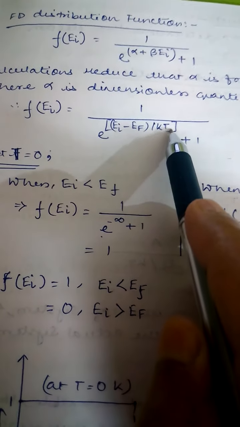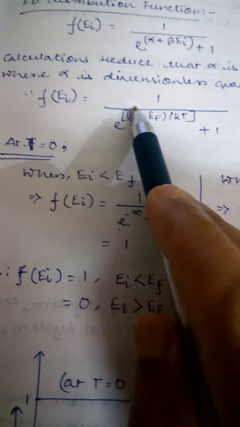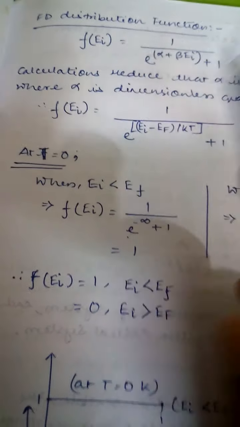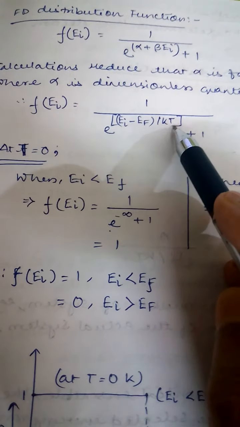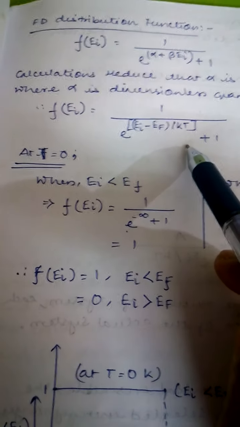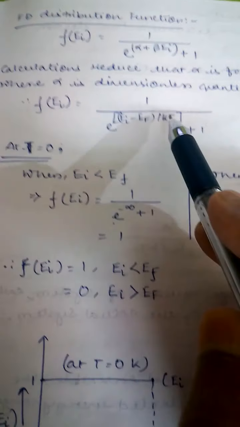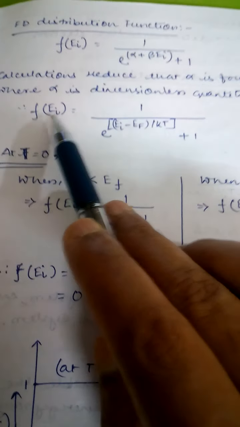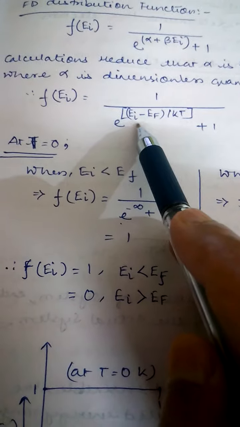Here T is the temperature, and Ei is the energy of a particular ith particle, as I have already mentioned earlier. So Ei and T are variables, and it depends on temperature. So I will explain how F depends on temperature at a fixed value of Ei.